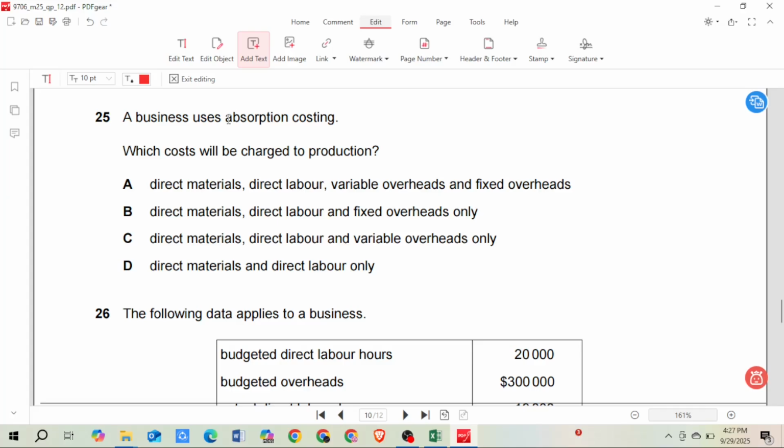But in absorption costing we add all the costs together. So it is the cost of material, cost of labor, variable cost, and overhead. We add all of this, and that is the cost of your inventory as per absorption costing. But if it is marginal costing, we add direct material, direct labor, and only variable cost, not fixed cost. So your right answer is A: direct material, direct labor, variable overhead, and fixed overheads.